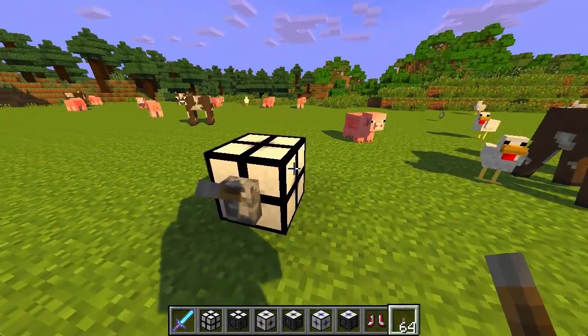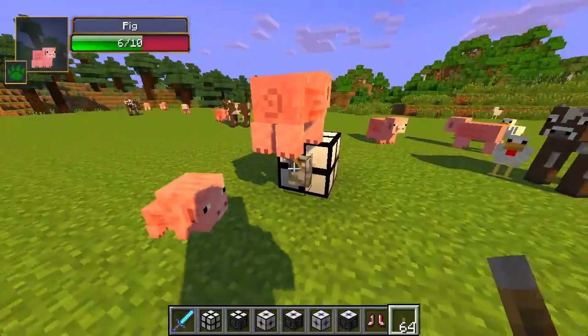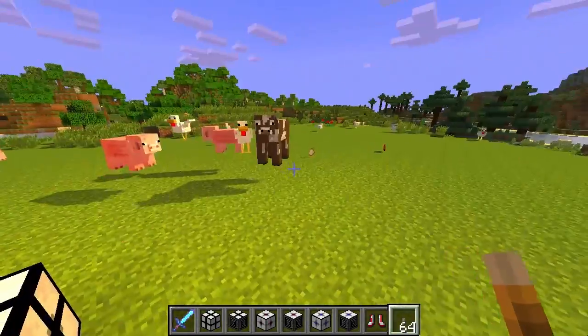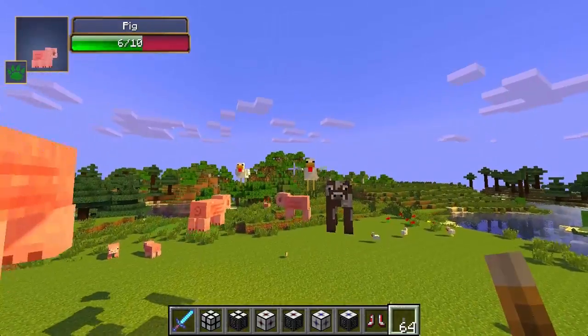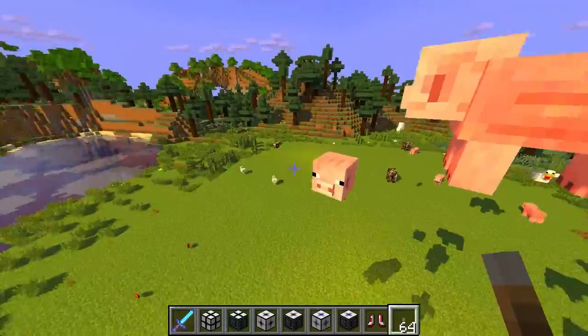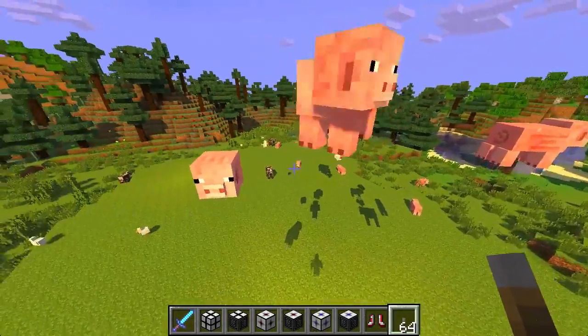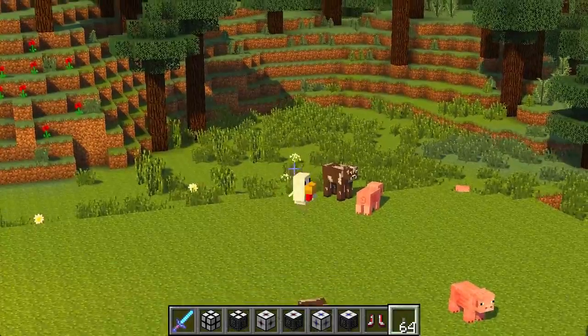Alright, so the Attractor Block basically acts like the gravity control block, but it works in a 12 block radius. So if we power this thing on, all the mobs in a 12 block radius start flying up in the air. As you can see, we have flying chickens, pigs, and cows, but all the mobs over there that are way too far away from the 12 block radius are not flying up in the air. Look at how we even have a baby chick flying in the air as well.